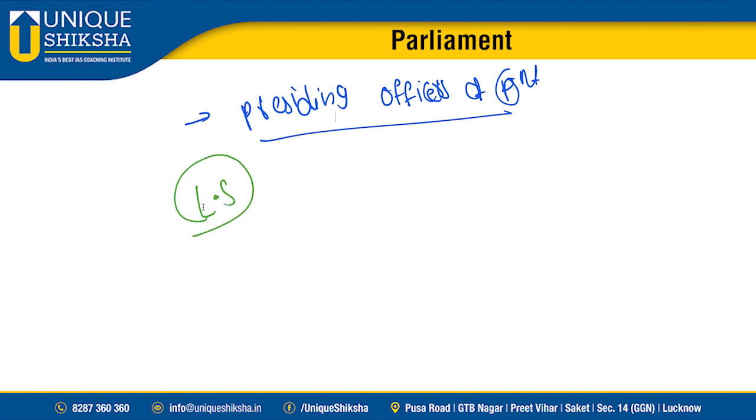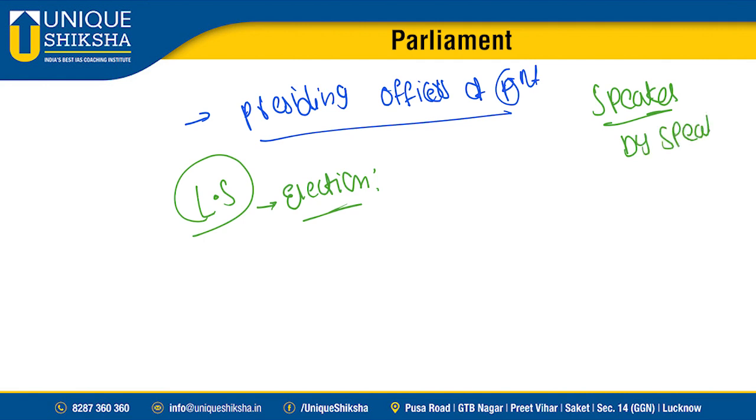Sir, please remember, we will be discussing the presiding officer, the election, and all these things with regards to Lok Sabha, and it is largely the same procedure for Rajya Sabha also. If there are any differences, I'll explain them. First, the speaker. We all know these terms. The presiding officers of Lok Sabha are known as the speaker and deputy speaker.